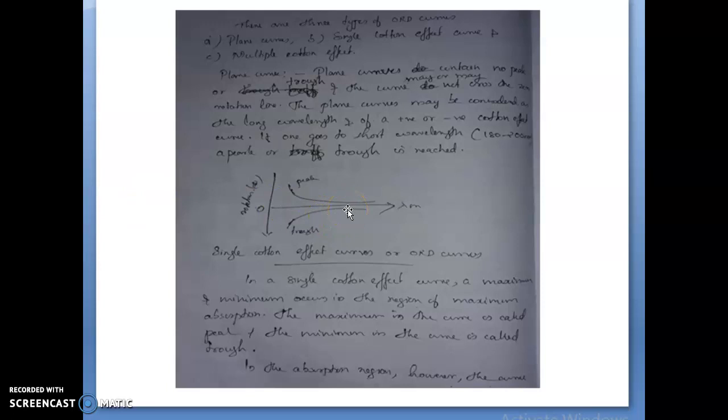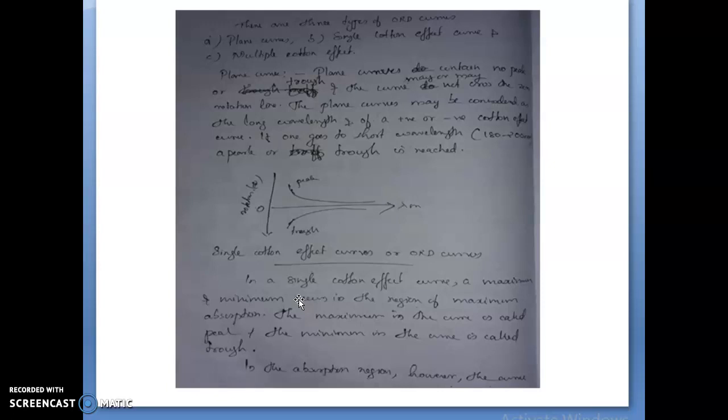The plane curve may be considered as the long wavelength end of a positive or negative Cotton effect curve. In the long wavelength region there will be no crossing of the zero rotation line. If we go to shorter wavelength, a peak or trough will be reached.